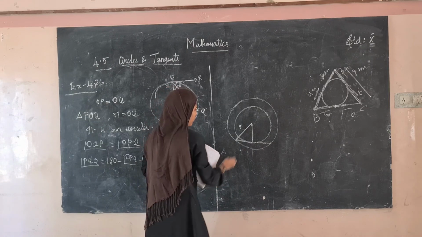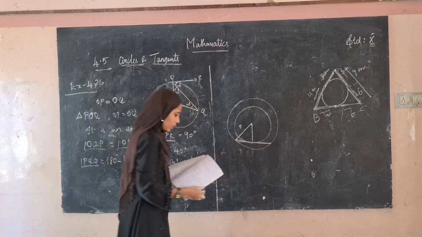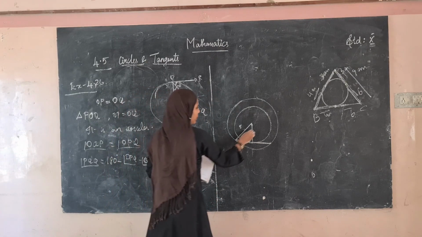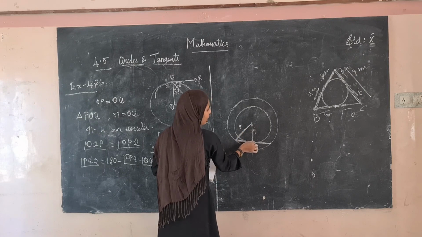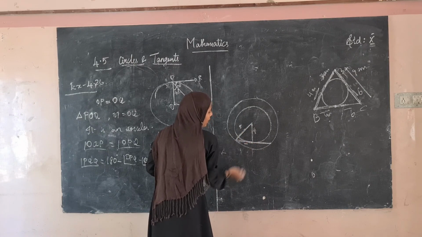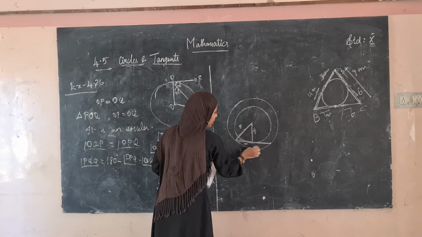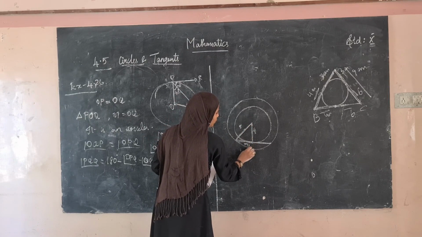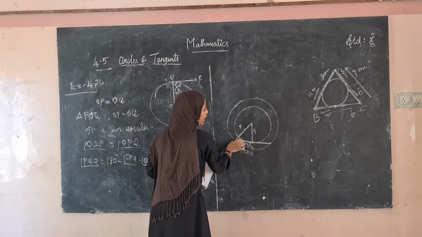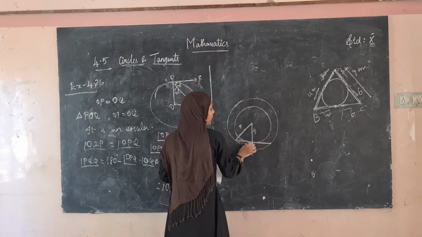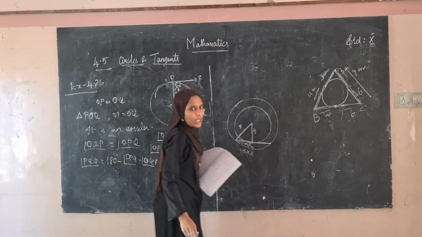So what we have to find is the length of the chord. We have to find this length. Okay, so it is enough. This is 4 cm, this is 5 cm. We can take this right angle triangle. You can find this value, and after finding this value, this will be 90 degree. So after finding this value, multiply it by 2. 2 into x, because it is dividing at the center, so the whole length is what we need. So 2 into that length will be equal to the length of the chord.